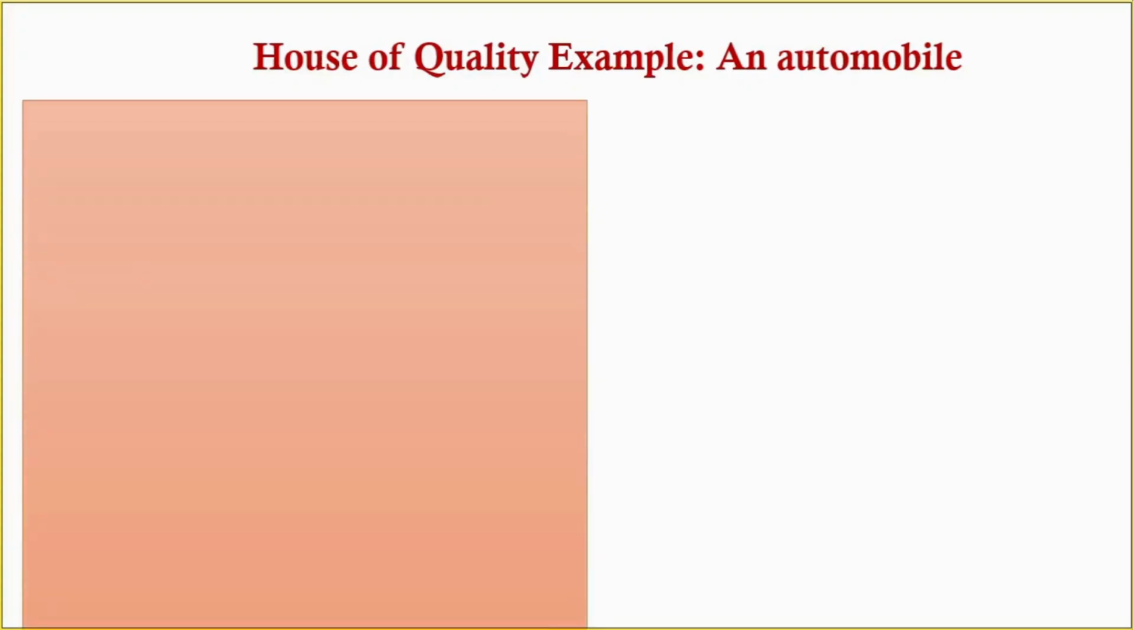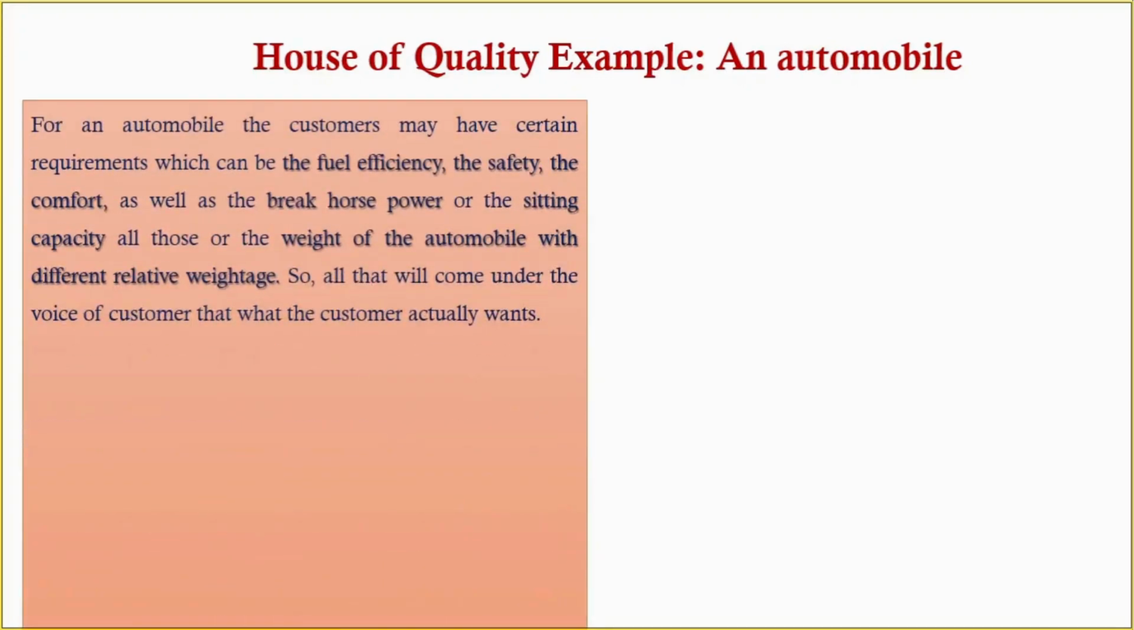Now we are going to learn the house of quality example, and here I have taken the example of an automobile. The first point is that for an automobile the customer may have certain requirements. What are these? These are the voice of customer. Certain requirements such as fuel efficiency, safety, comfort, as well as brake horsepower or seating capacity, all those are the features of the automobile with different relative weightage.